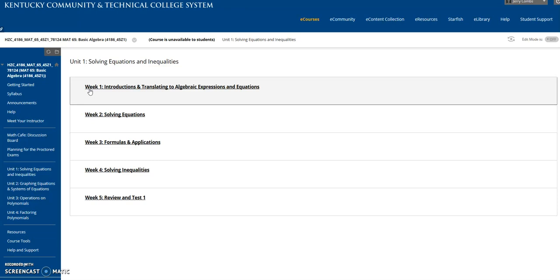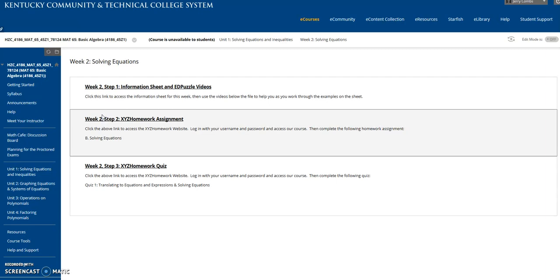Okay? So most of the time, let me click on week 2. Most of the time you'll have 2 or 3 steps during a week. For example, in week 2, you have information sheets and EdPuzzle videos. Those will be how you get the instruction. Your information sheet is like a note guide. You'll print it off and use the videos to help you fill out that sheet.